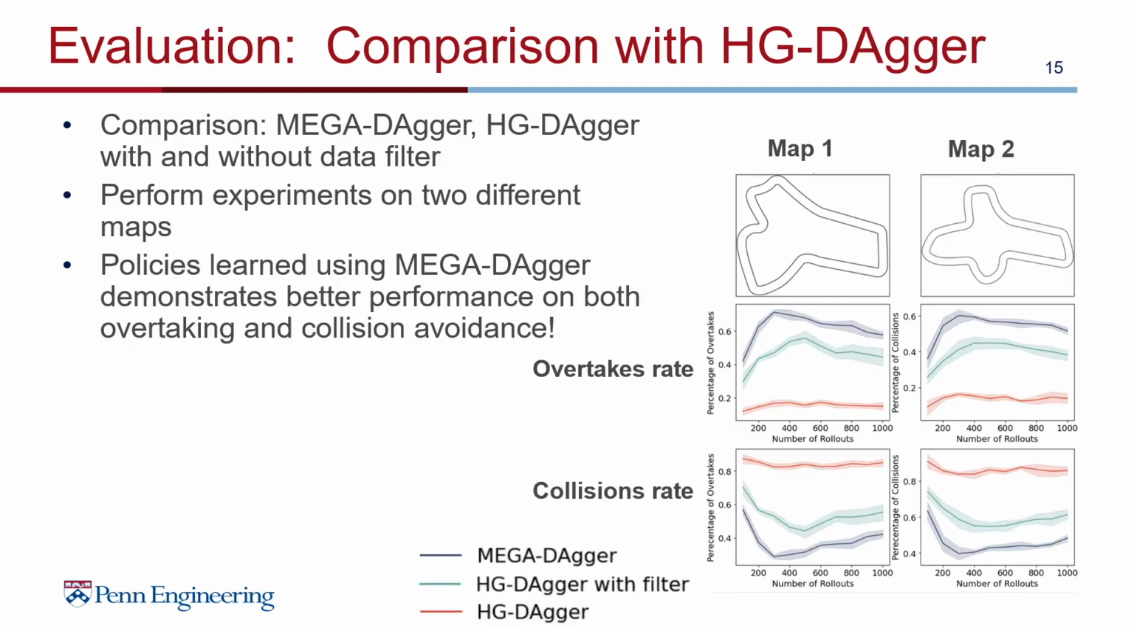We now evaluate and compare MEGA-DAgger with HE-DAgger in the context of autonomous racing. When comparing MEGA-DAgger, HE-DAgger with the data filter, and HE-DAgger without the data filter on different maps, we show that the policy learned using MEGA-DAgger can outperform the policy learned using HE-DAgger in terms of both overtake rate and collision avoidance on various different maps consistently.